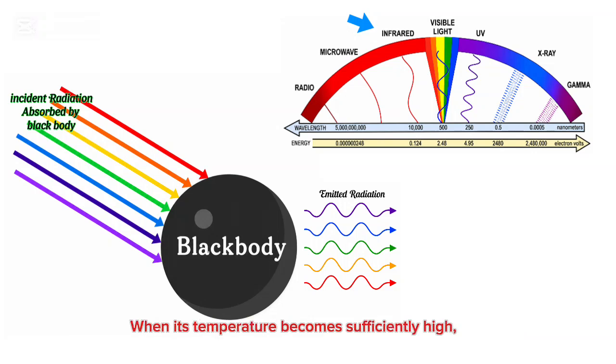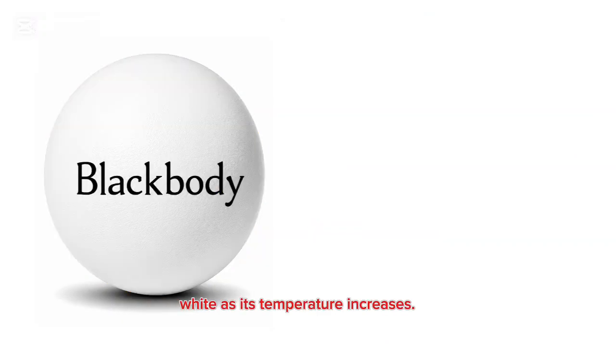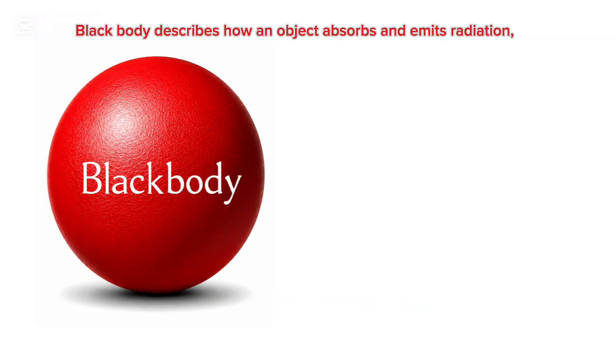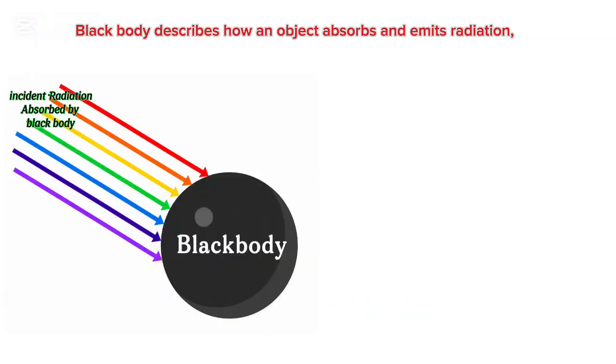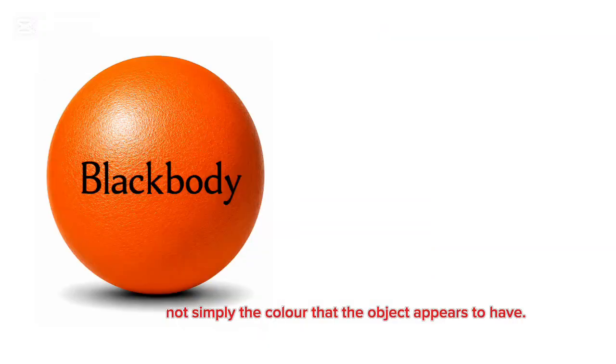When the temperature becomes sufficiently high, however, some of the emitted radiation falls within the visible region of the electromagnetic spectrum. It can therefore appear red, orange, yellow, or white as its temperature increases. In simple terms, blackbody describes how an object absorbs and emits radiation, not simply the color that the object appears